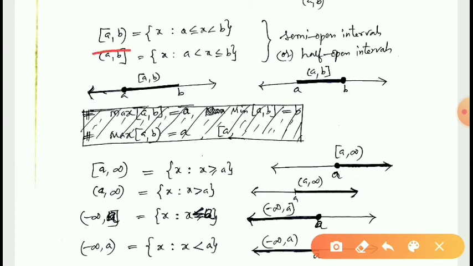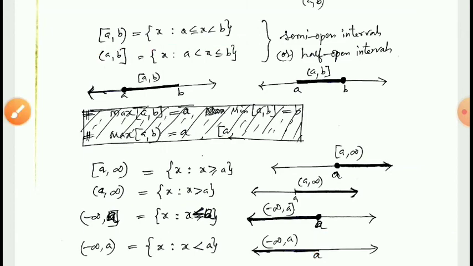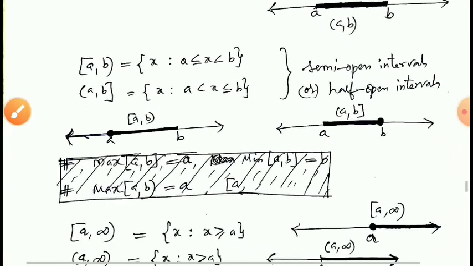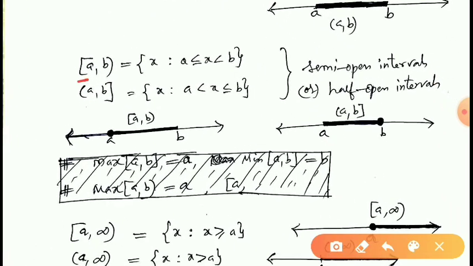Closed A and open B. This can be defined as x such that A less than or equal to x less than B. That means all the elements between A and B including A only. Here you can see in the notation that at A the interval is closed and at B the interval is open. That means this denotes the set of all numbers that lie between A and B including A.